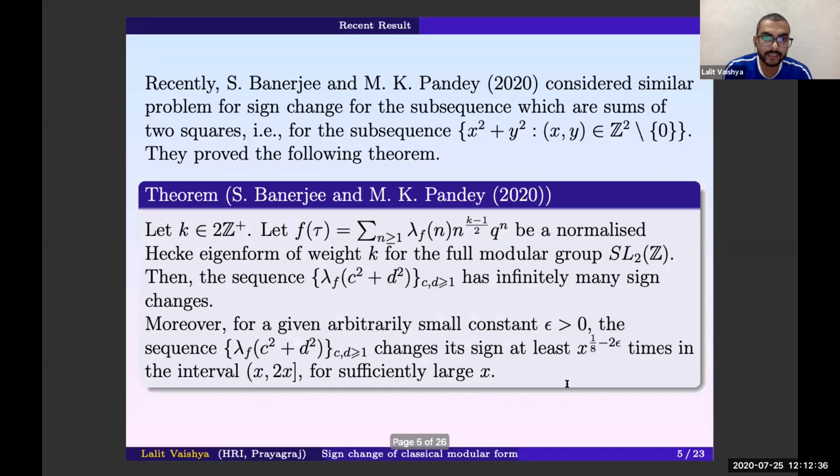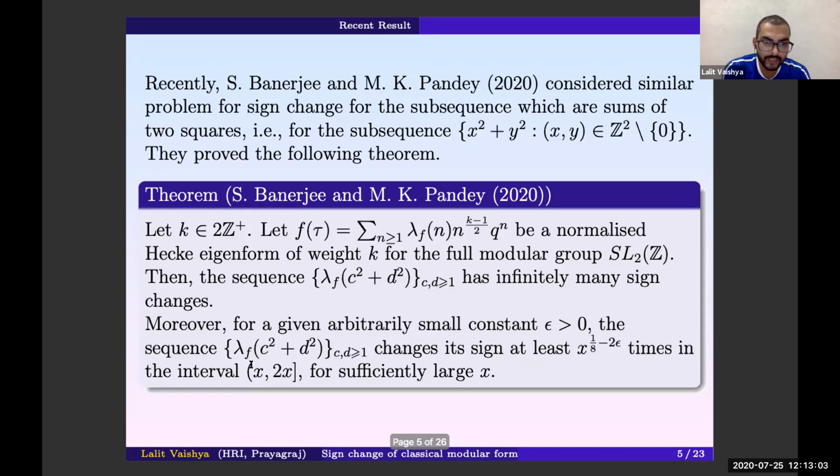Recently, Soumyarup Banerjee and Manish Kumar Pandey considered a similar problem for subsequences which are sums of two squares, and precisely proved that there are infinitely many sign changes. If k is an even integer and f is a normalized Hecke eigenform for the full modular group of weight k, then the sequence lambda_f(c^2 + d^2) has infinitely many sign changes.